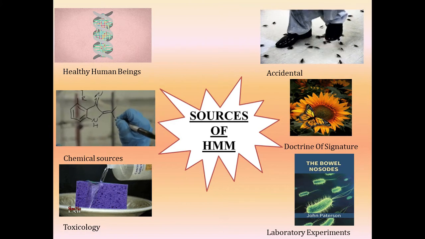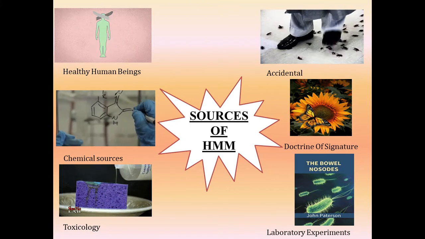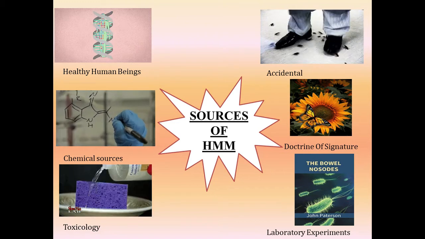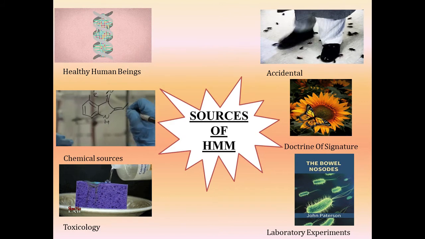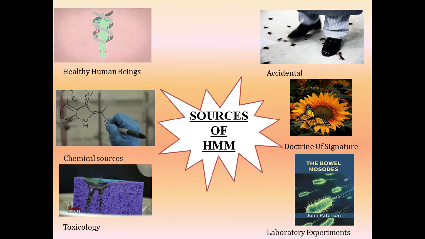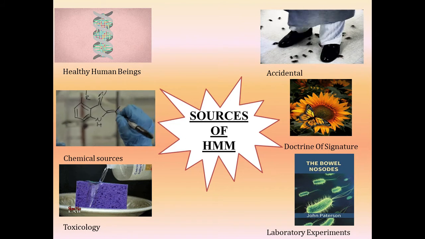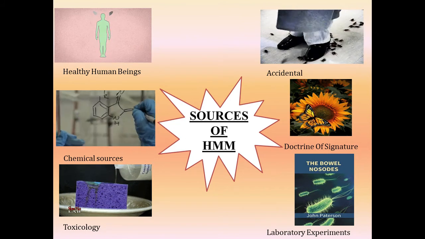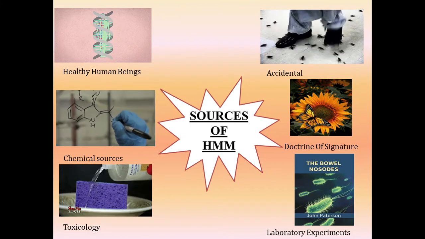Toxicology: whatever toxic symptoms we find in any of the things. Toxicology can be related to chemicals, and it can be related to plants. All these symptoms we get in the drug. For example, I'll highlight sulfuric acid. When sulfuric acid is poured, it burns and leaves a corrosive mark. It is highly pungent. So all these symptoms we get in the medicine sulfuric acid.